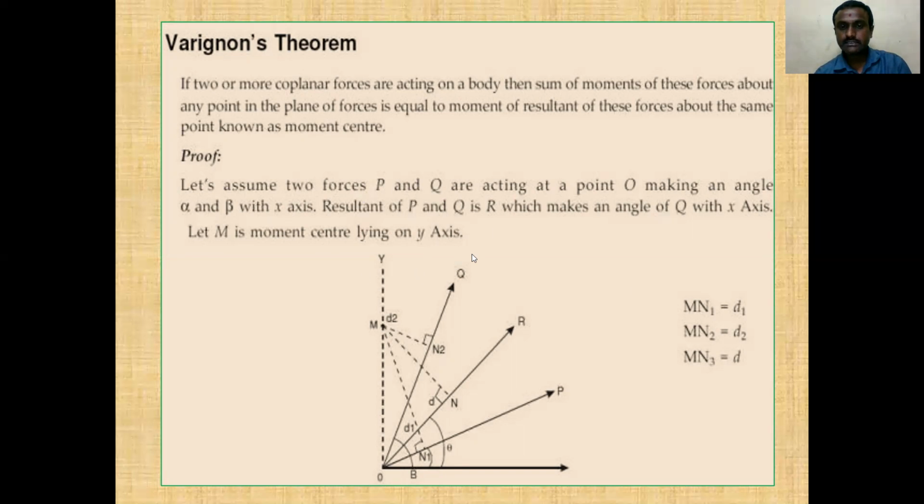So by seeing this, for two forces P and Q, the resultant is taken with reference to the x-axis, making angles alpha and beta, and then the moment about the center lies along the y-axis. So this is Varignon's theorem.